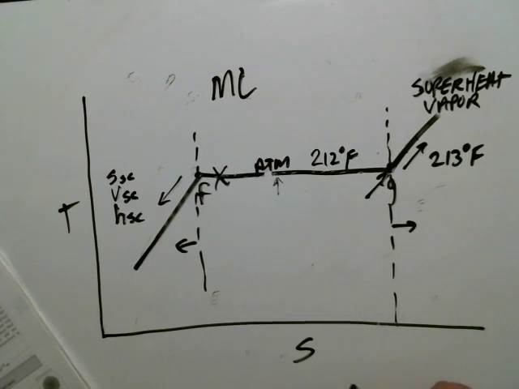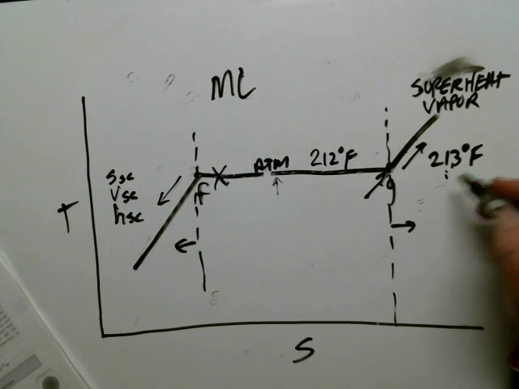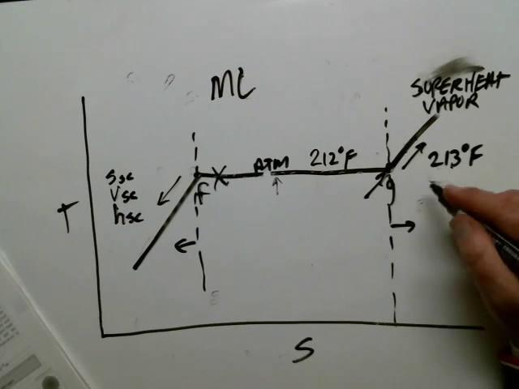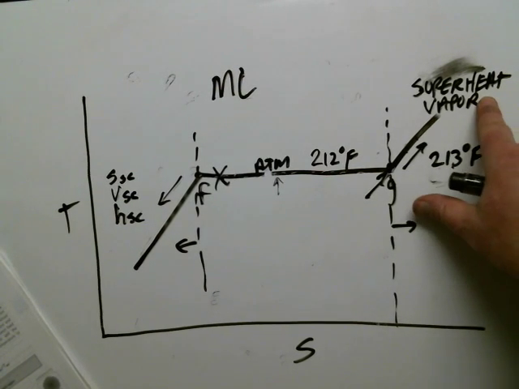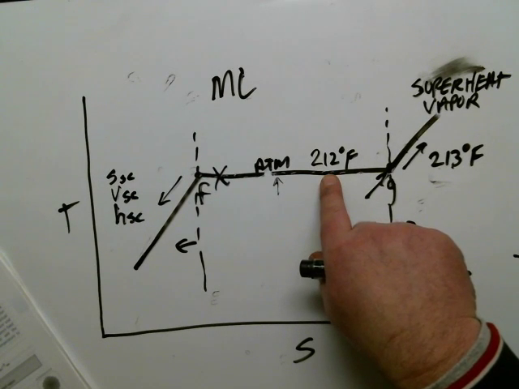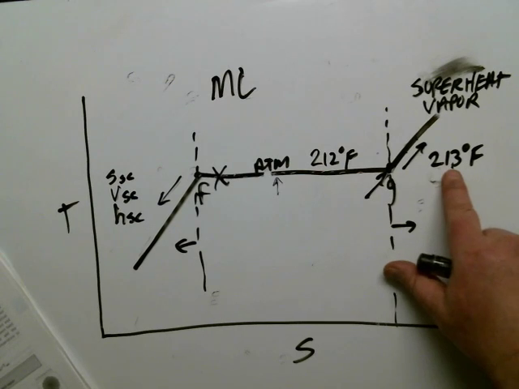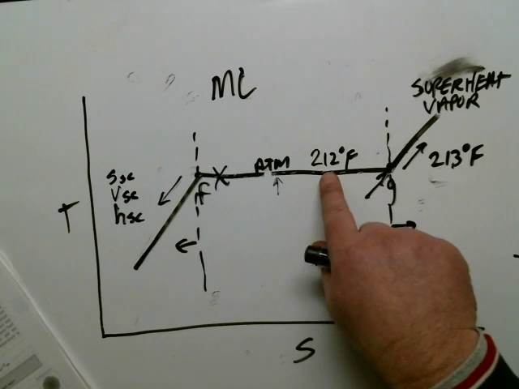And I had to have another equation. I already know this is superheated right now. It's above saturation, and that's what superheat is. You have raised the temperature above the saturation temperature for the existing pressure. You have superheated it, and in this case, I've superheated by 1 degree because I'm existing at 213 when the saturation is 212.